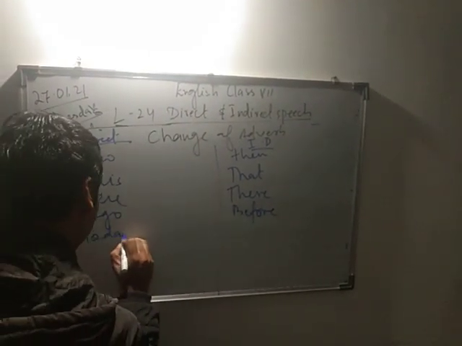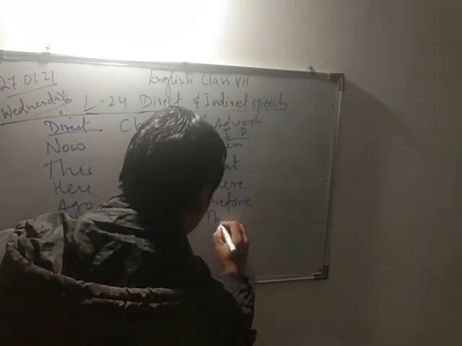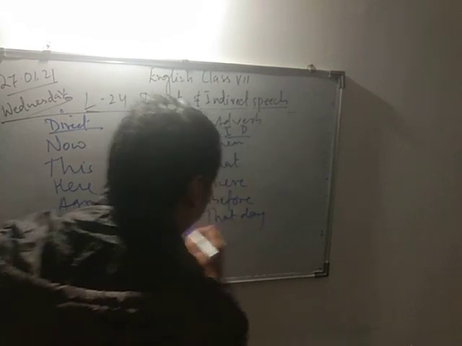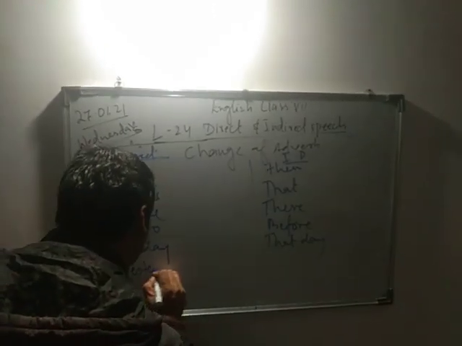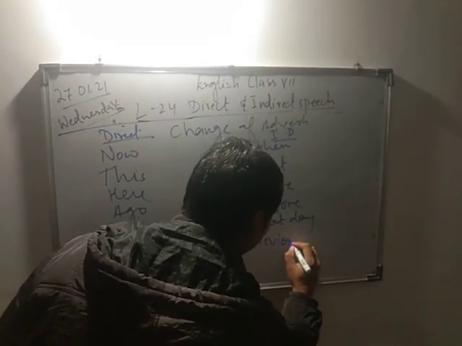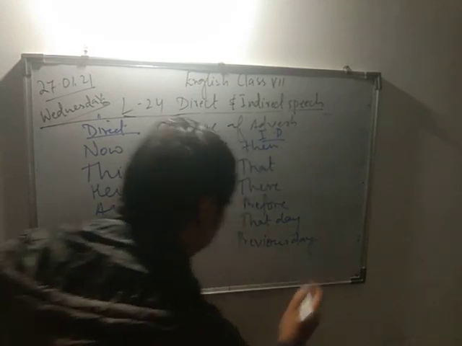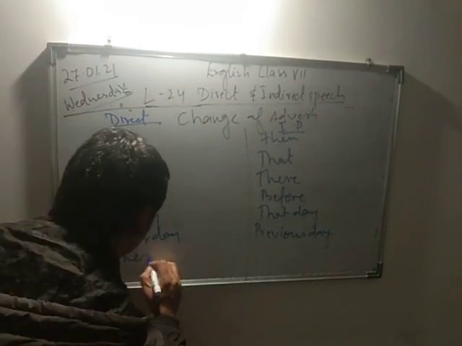Today changes to that day. Yesterday changes to the previous day. These changes to those.